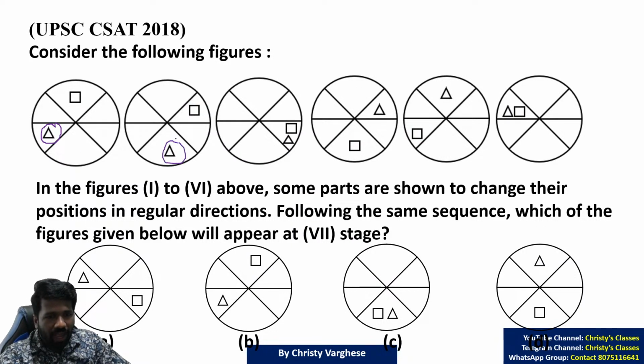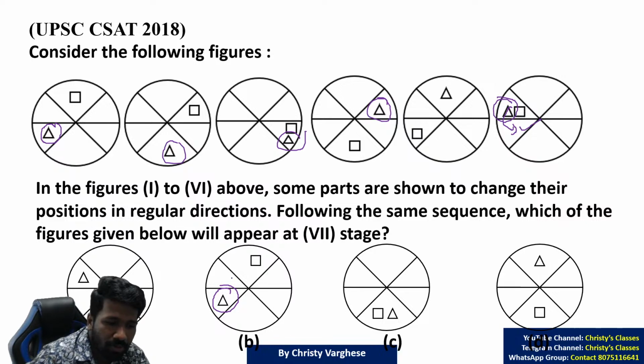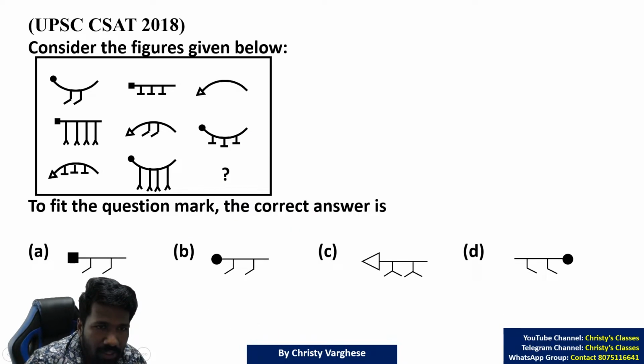Triangle is moving in an anti-clockwise fashion. Clockwise, anti-clockwise we discussed. So anti-clockwise fashion. So in the next picture it should come here in option B. That is also satisfied. All clear? So that was a very simple question asked in 2018.